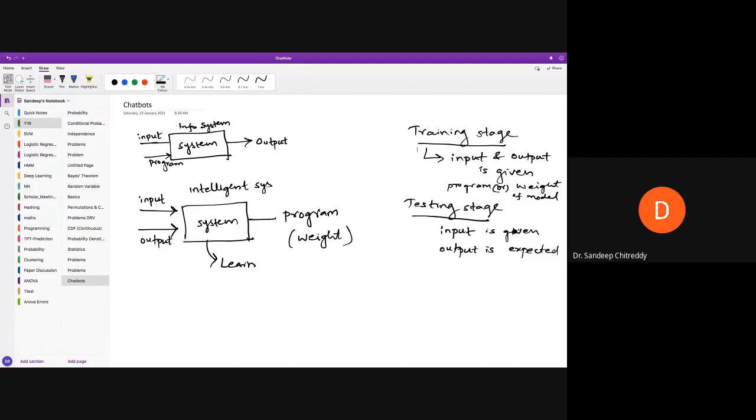So our goal is to make a chatbot, an intelligent chatbot, not a normal chatbot. In order to make an intelligent chatbot, it needs to answer questions which are not there as part of the chatbot. So we have a training stage and a testing stage. During the training stage, we need to give inputs and their outputs and make the system learn. And during the testing stage, you give a new input and it has to give the appropriate response to it.